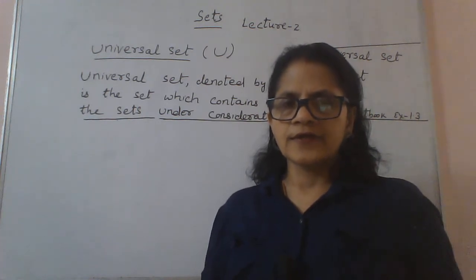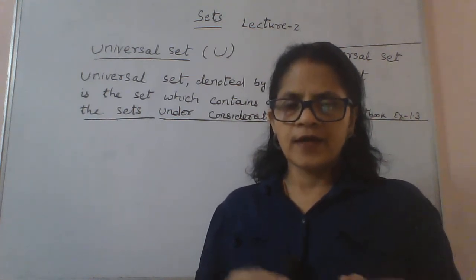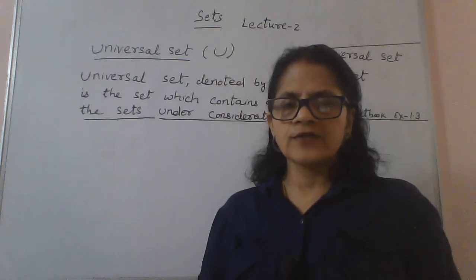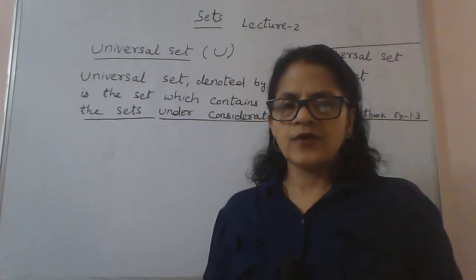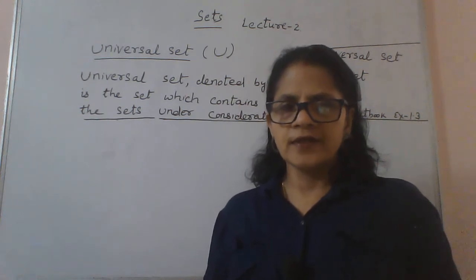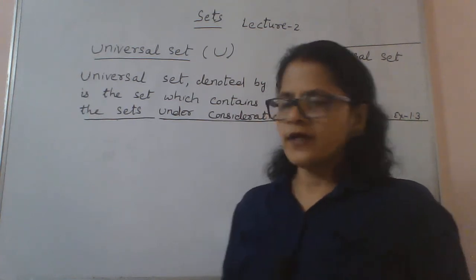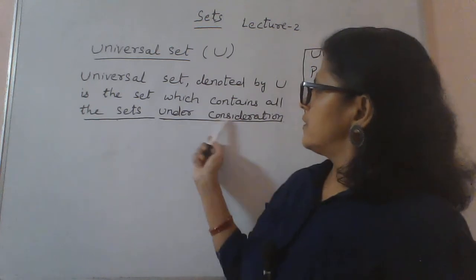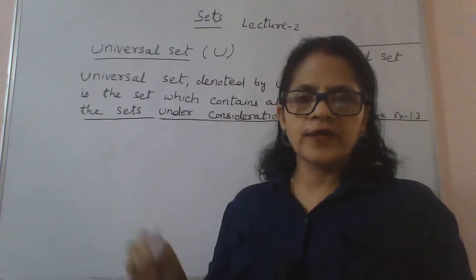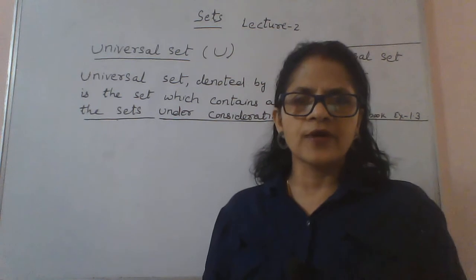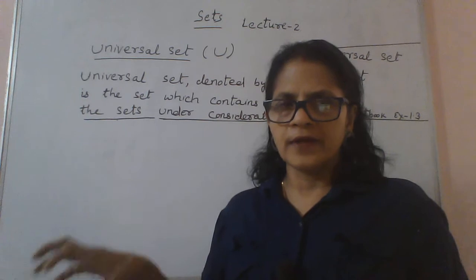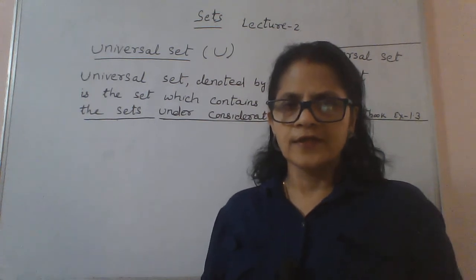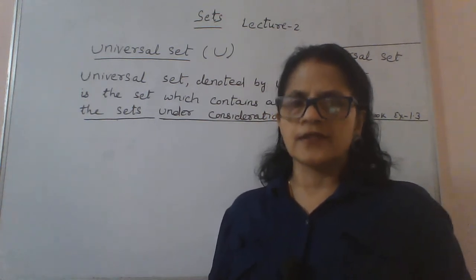Similarly, whenever we take the triangles, it may be set of right angle triangles, it may be set of isosceles triangles, it may be set of equilateral triangles. So all the triangles are contained in the set of all triangles in the plane. That's why the term is all the sets under consideration. So in case of triangles, we cannot take school contains triangles. In case of numbers, we cannot say the set of real numbers contains all the classes. So we have to be specific in these cases.